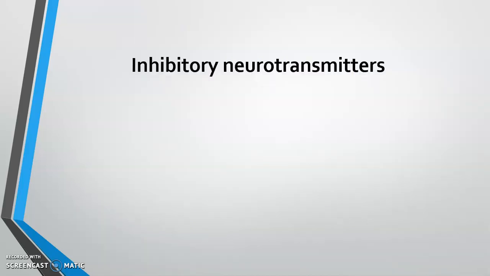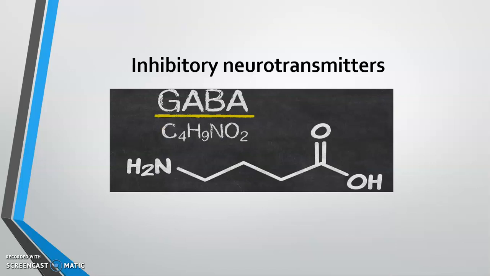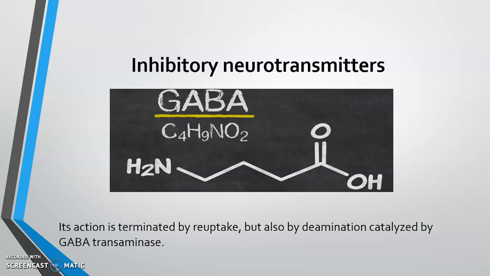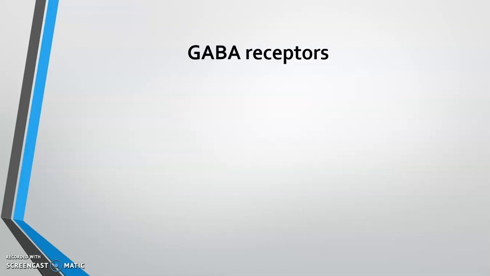So the inhibitory neurotransmitter is GABA, gamma aminobutyric acid. You can see it is butyric acid, and at gamma position there is an amino group. Its action is terminated by reuptake and also by deamination catalyzed by GABA transaminase. So GABA transaminase is responsible for degradation of this neurotransmitter.